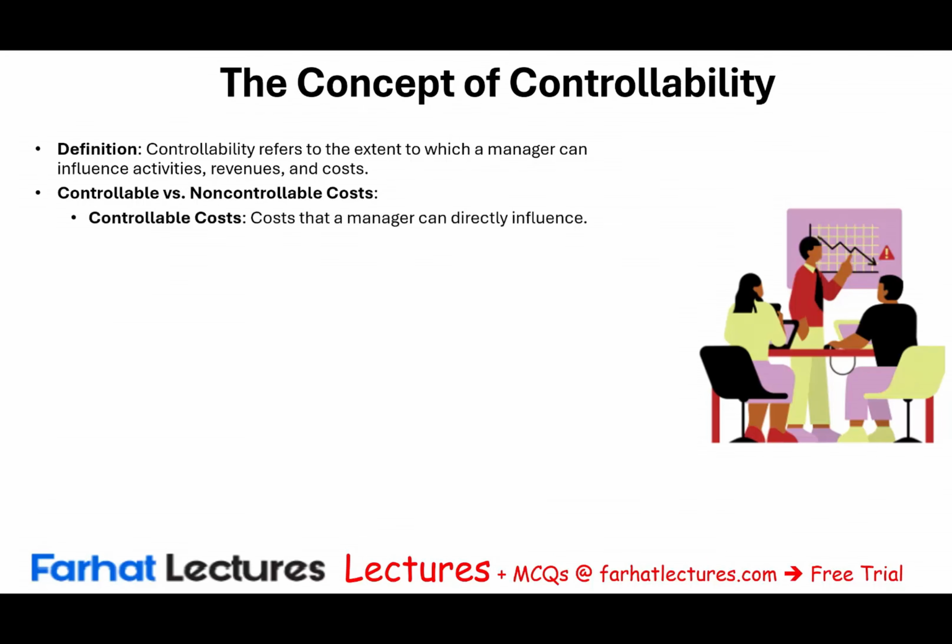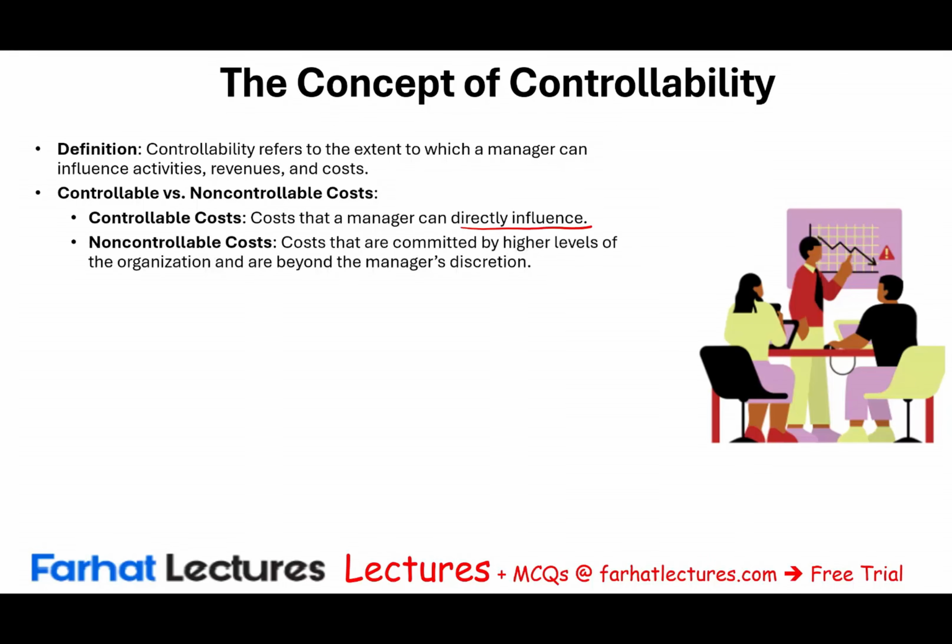We're talking about cost. So controllable cost is a cost that a manager can directly influence. It means the manager's decision, or the manager's sole discretion, can influence that cost up or down. They can incur that cost or not incur that cost. This is called controllable cost. Non-controllable costs are committed by a higher level of the organization and the manager has no discretion over them. Not controllable means the manager cannot make a decision one way or the other about this cost because they have no influence over this cost. Those are called non-controllable costs.